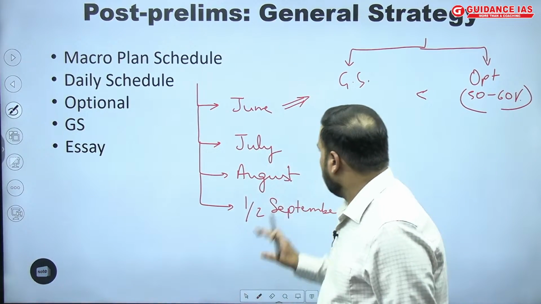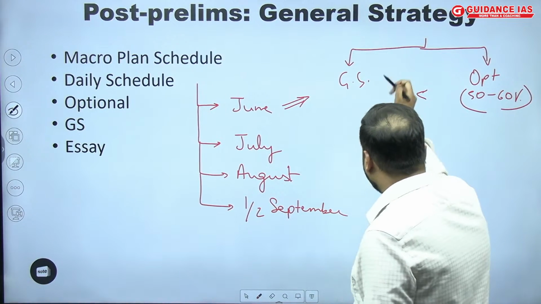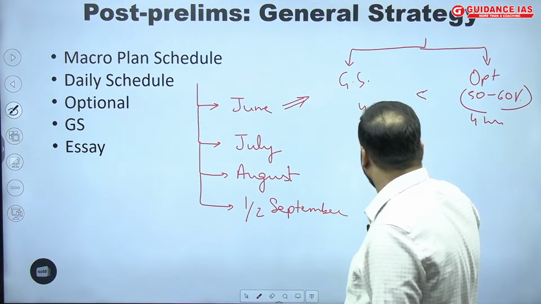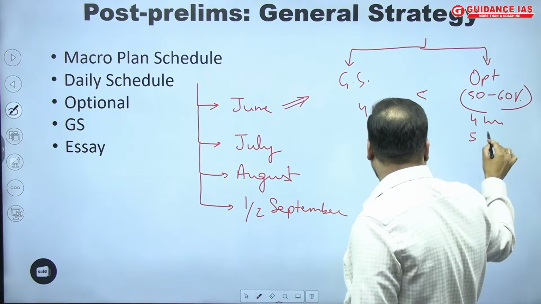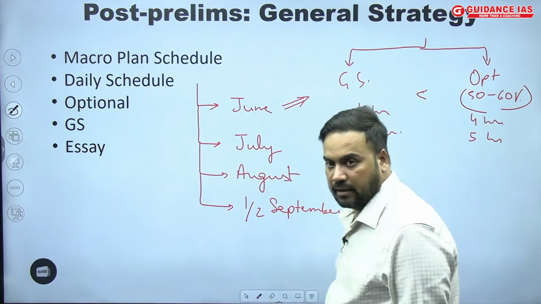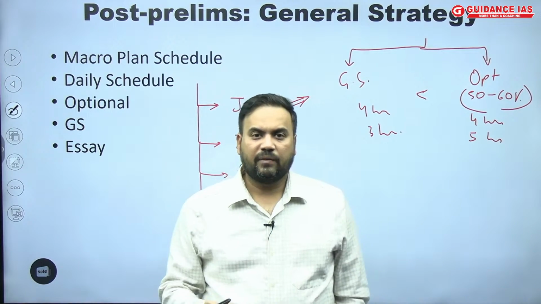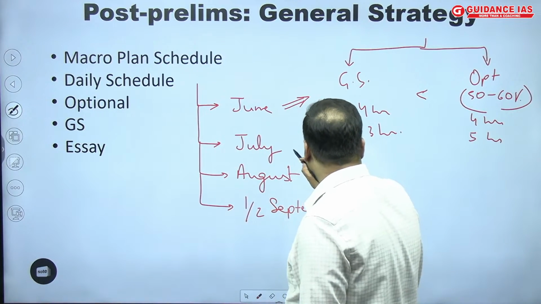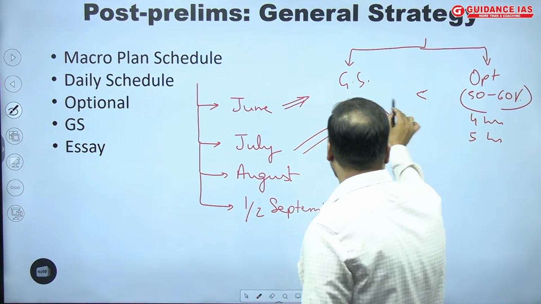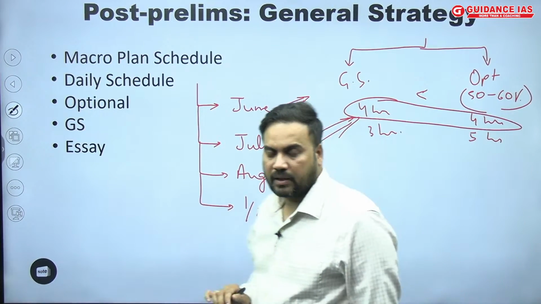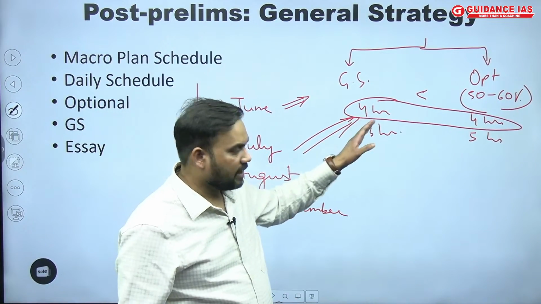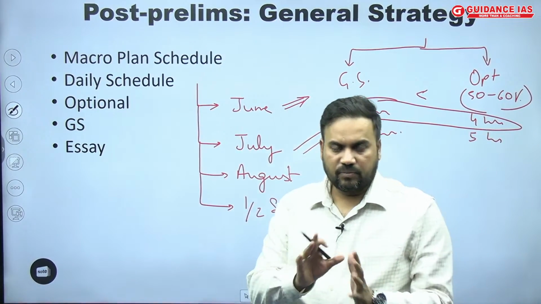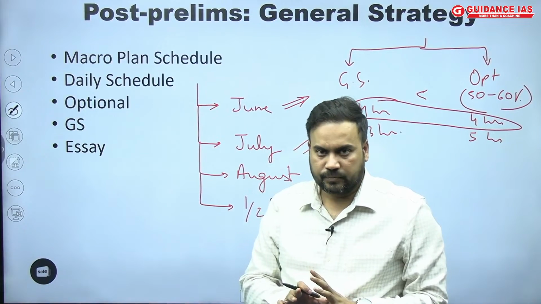Okay, so basically, if I was to devote 4 hours and 4 hours here normally, instead I'll devote 5 hours here and just 3 hours here in GS. Likewise, you have to plan your month of June. Then once we are back in July, we should shift back to balanced preparation, where I am giving 4 hours to my GS and 4 hours to my optional preparation. Okay, so this is how you should be planning.